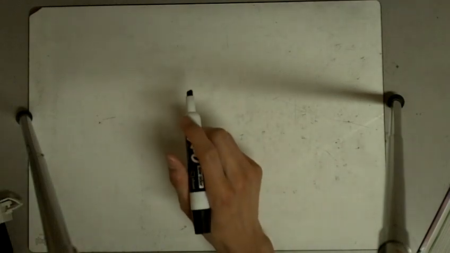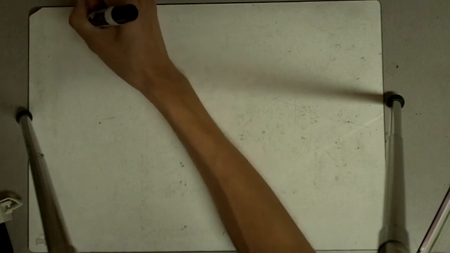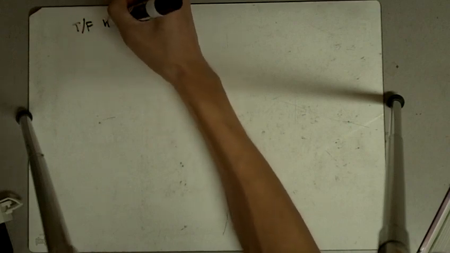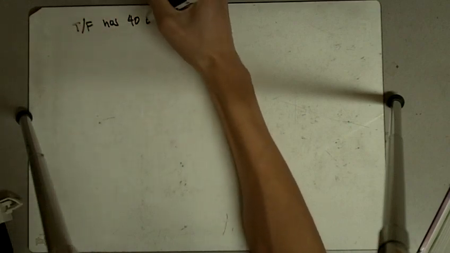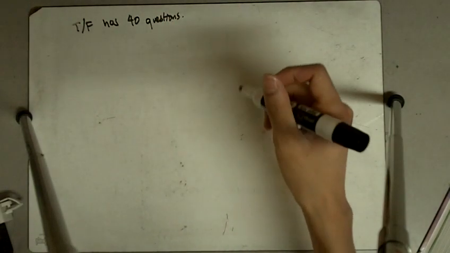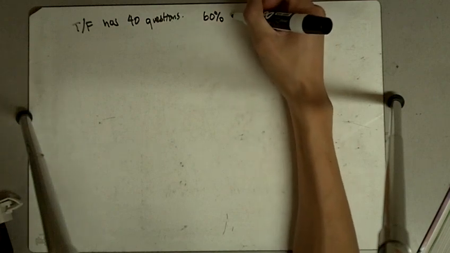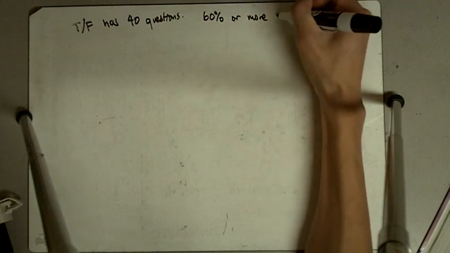The problem is about passing a test by guessing. A true-false test has 40 questions, and the passing grade is 60% or more. 60% or more correct is a pass.